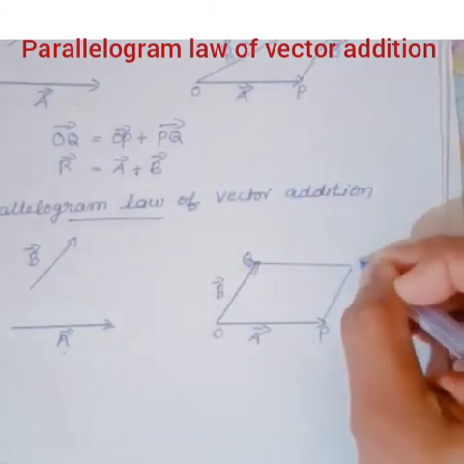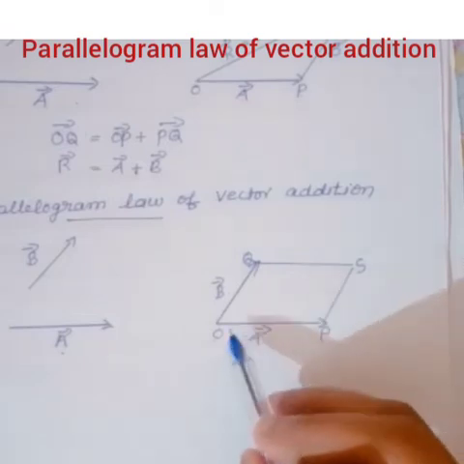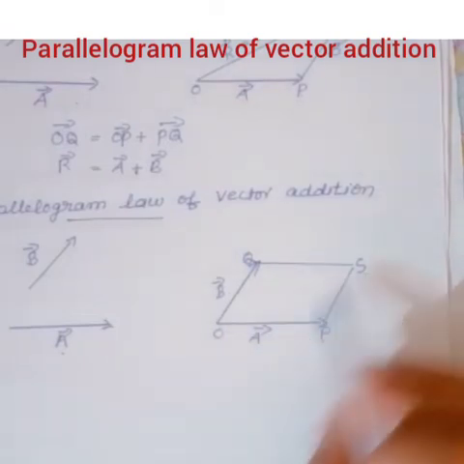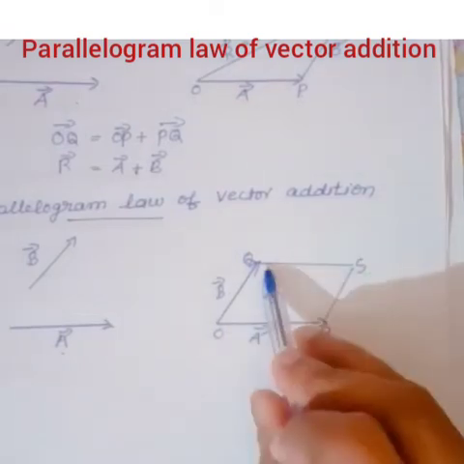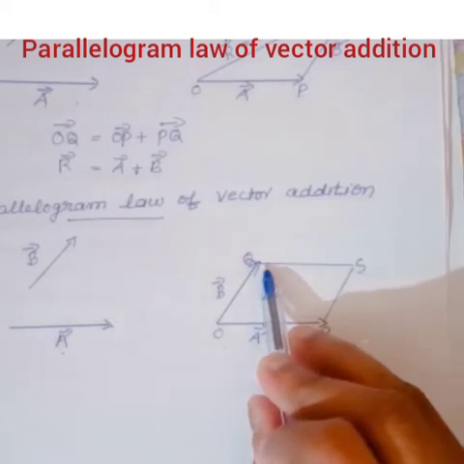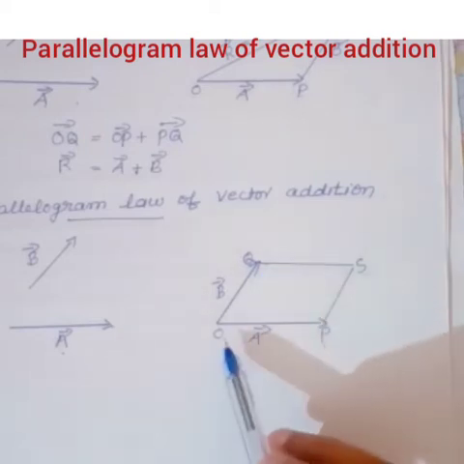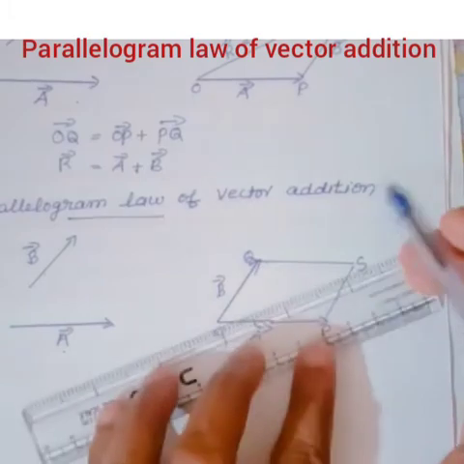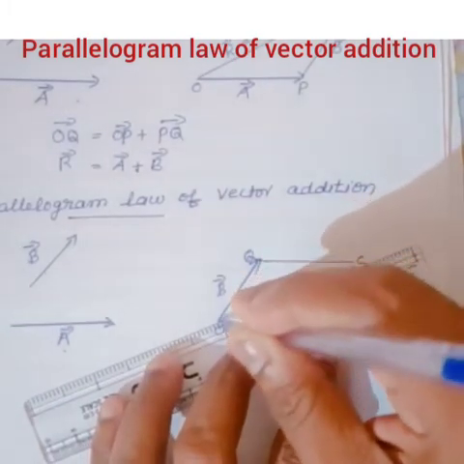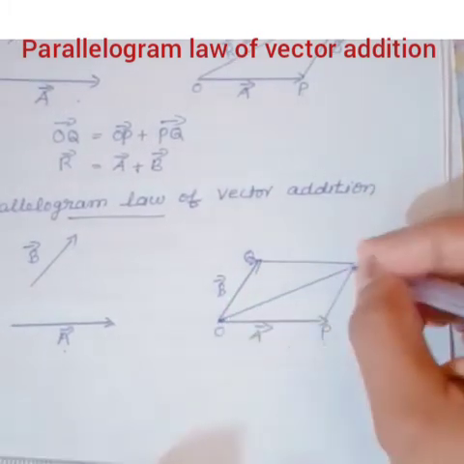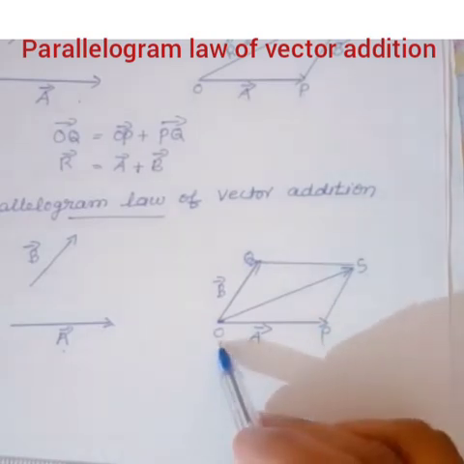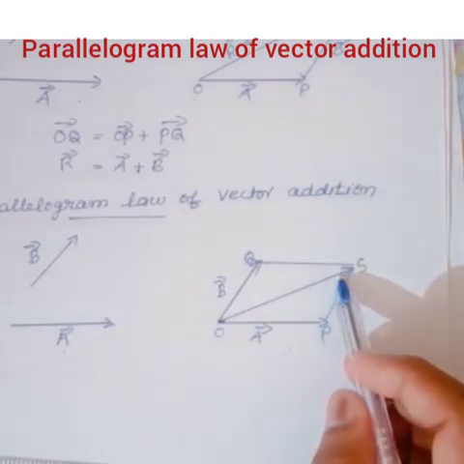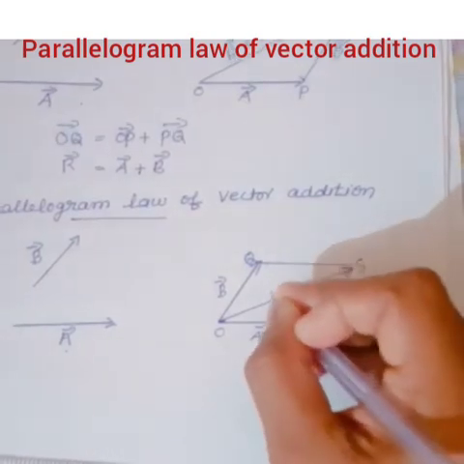So this is S. The resultant is the diagonal of this parallelogram OPSQ, the diagonal OS. So also draw the diagonal OS.